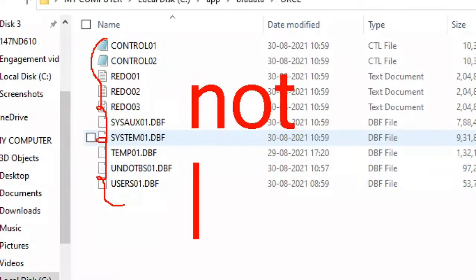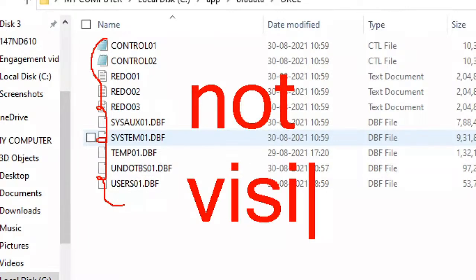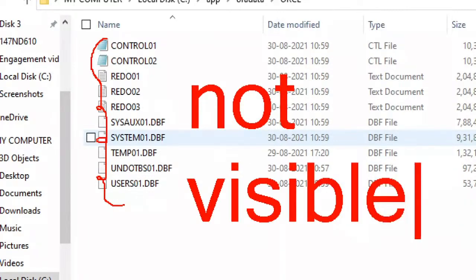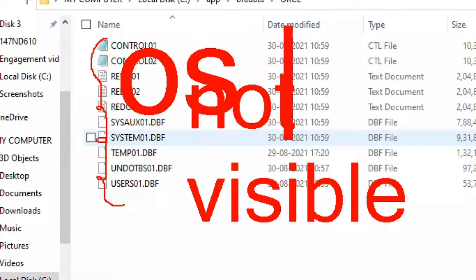This is not visible. That's why a structure which is not visible in the operating system, OS, that is called a logical structure. Very, very important. Tables are not visible in the C drive, D drive like that. Views are not visible in the C drive, D drive, E drive like this. Indexes, functions, procedures, not visible. That is visible in a database, okay, I agree, but unfortunately that is not visible in the operating system.